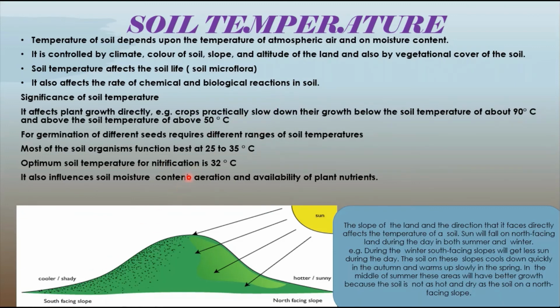Okay, so this is what we are going to have. For example, germination of certain seeds requires different temperatures, and certain microorganisms are going to grow at the mesophilic temperature, and nitrification also requires a certain temperature. The optimum temperature is 32 degrees, and these are all going to be some of the significance of knowing about the soil temperature.